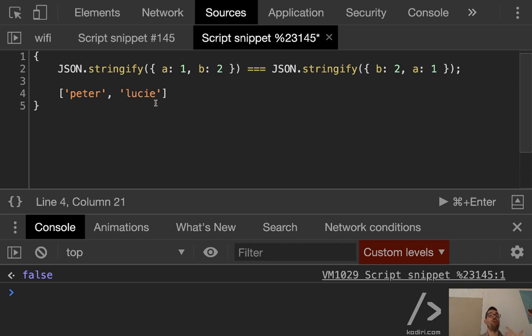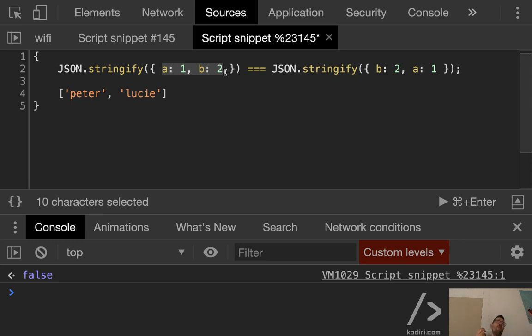However, when talking about objects, the JavaScript standard doesn't specify any order. The order of the keys doesn't really matter. So from a human point of view, we will say that these two objects are literally the same. And that's a limitation of JSON.stringify. On top of the performance, it doesn't work.